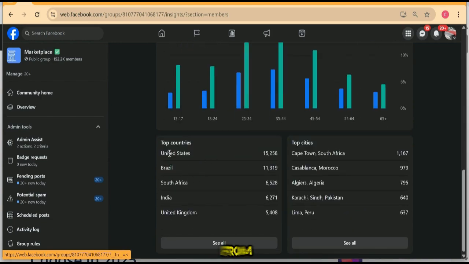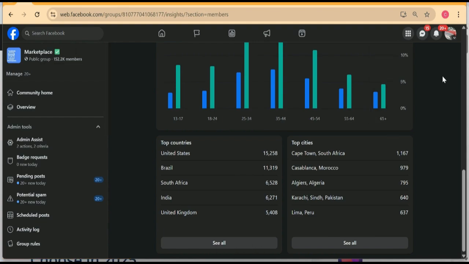Most of them are from the United States. You can see here Brazil, South Africa, India, United Kingdom. So mostly I have South Africa, the United States of America, Brazil, and the United Kingdom. The others are just entering. People will enter on their own, but what you want is more of these high tier countries.